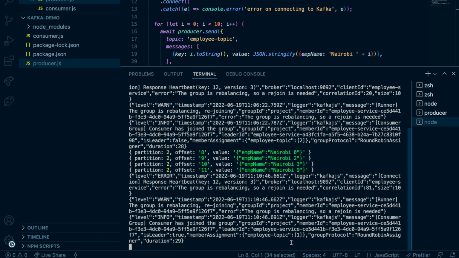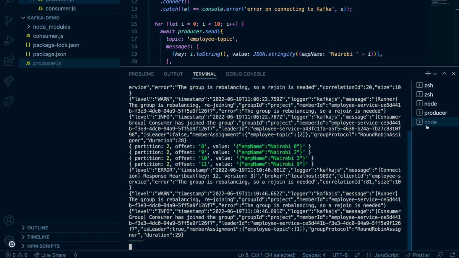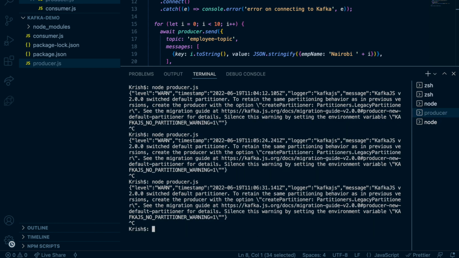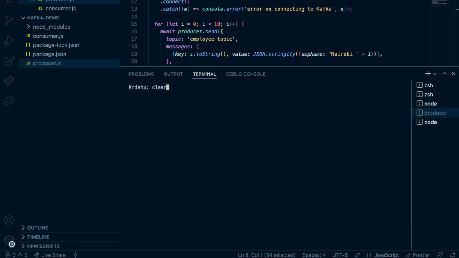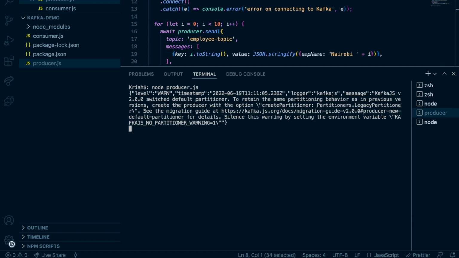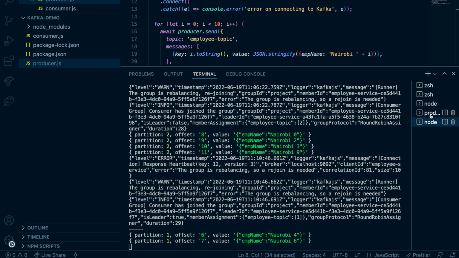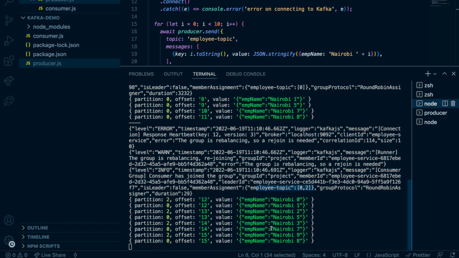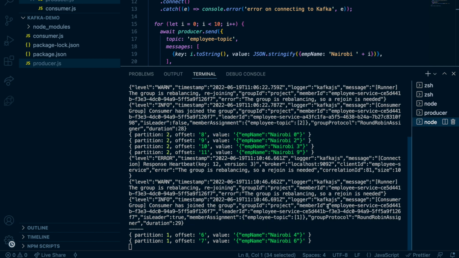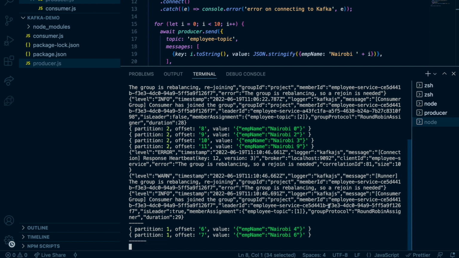Okay, so now let's see something like this. Now I'm going to produce the same messages again, and you will see one consumer gets more messages than the other consumer. Why? Because this consumer is listening to two different partitions, right? But see this one, okay? Now what I'm going to do is draw a line in between here and here. See now what happened. This is so beautiful, right?